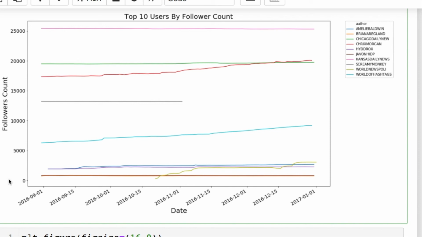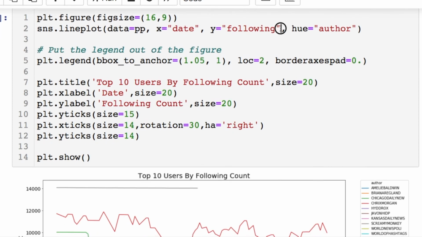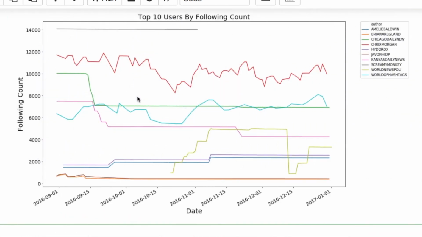And you notice that the amount of followers isn't really changing. There's not a lot of changes. There's a few slight gradual increases for some of these, two of these users, it looks like. But you're going to notice drastic changes with people who are following. Doing the same exact thing, but changing this particular column for your Y and cutting and pasting everything else, we notice these really interesting changes with some of these people.